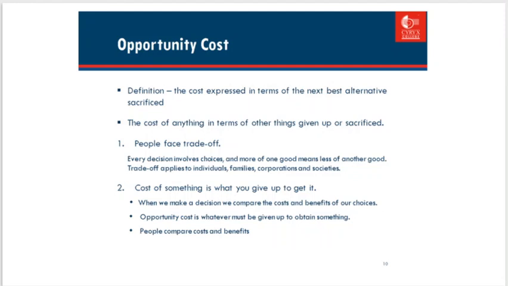Second, the cost of something is what you give up to get it. When we make a decision, we compare the costs and benefits of our choices. Opportunity cost is whatever must be given up to obtain something. People compare costs and benefits.